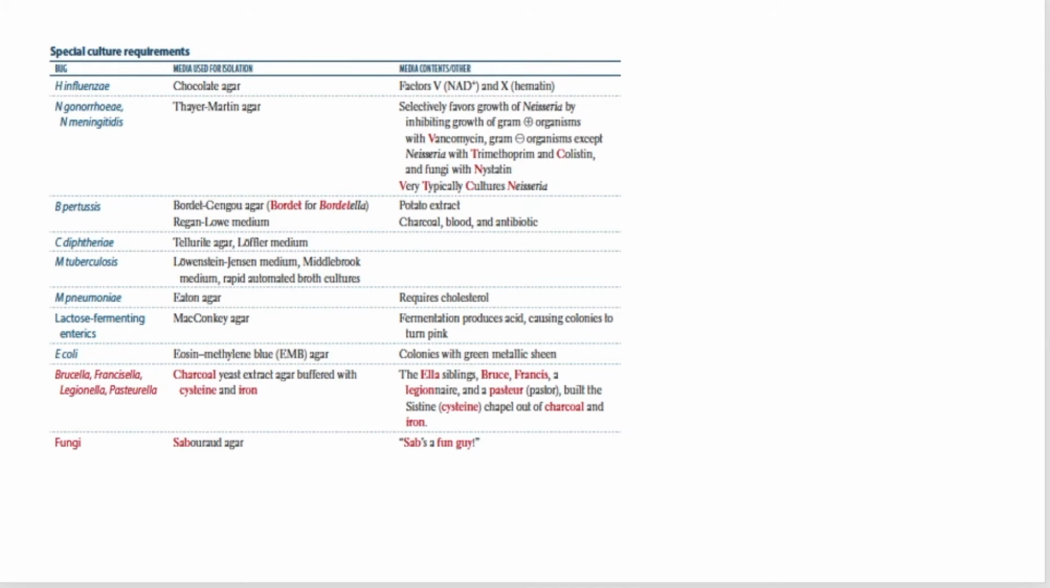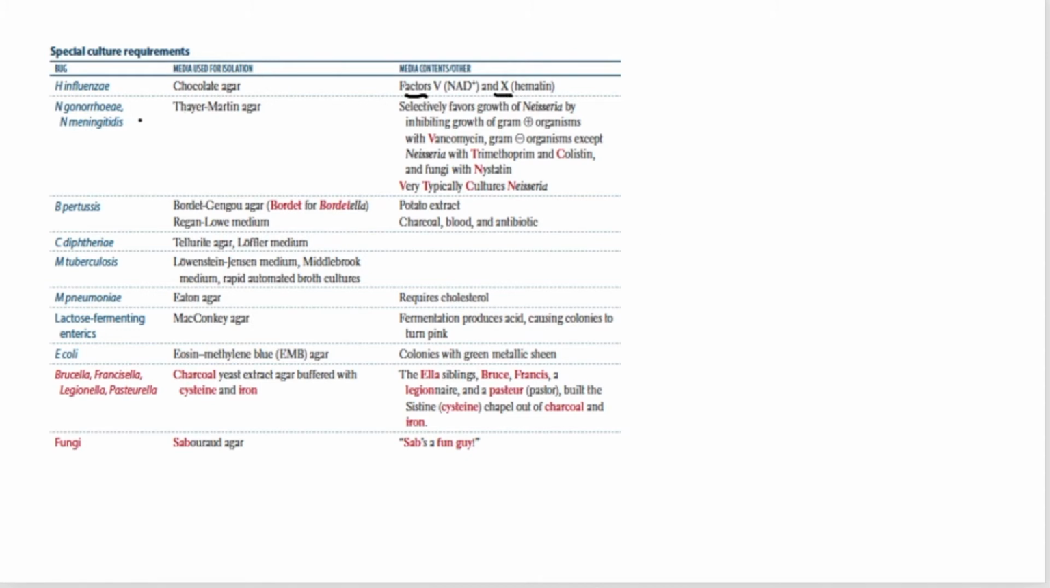Okay, so now we will move on to this very important table which has been taken from our First Aid book, which shows special culture requirements, right? We have already seen Haemophilus influenzae needs chocolate agar for its isolation, and chocolate agar has special nutrients like factor 5 and factor 10. Factor 5 is NAD plus and factor 10 is hematin, right?